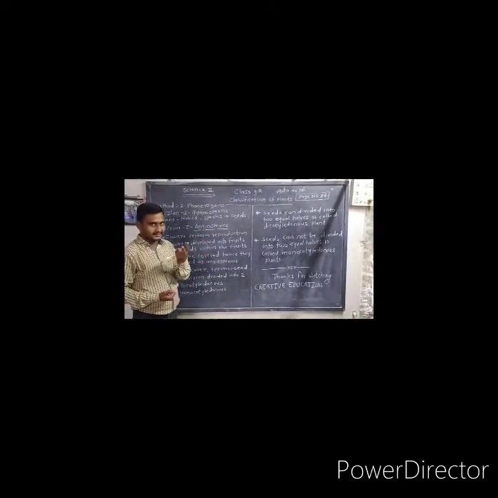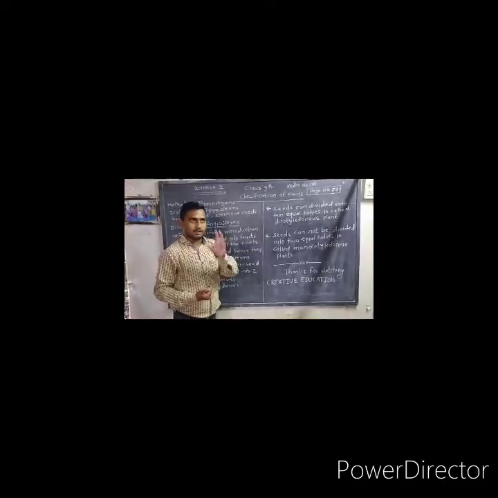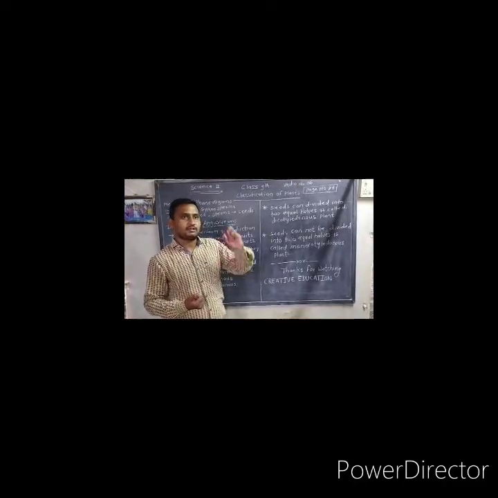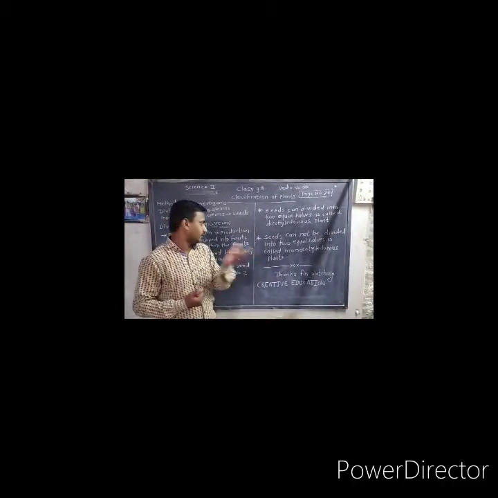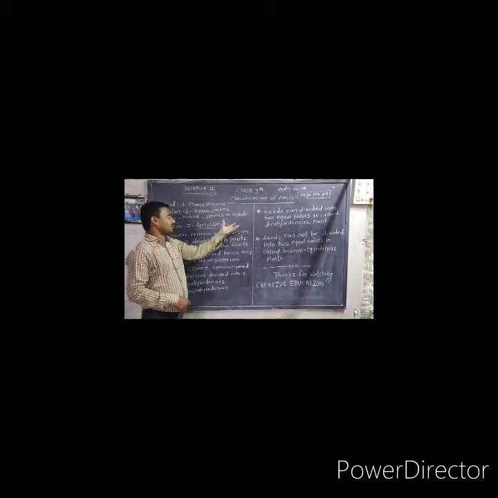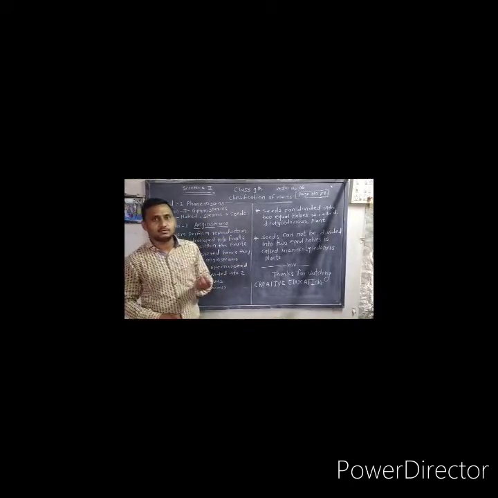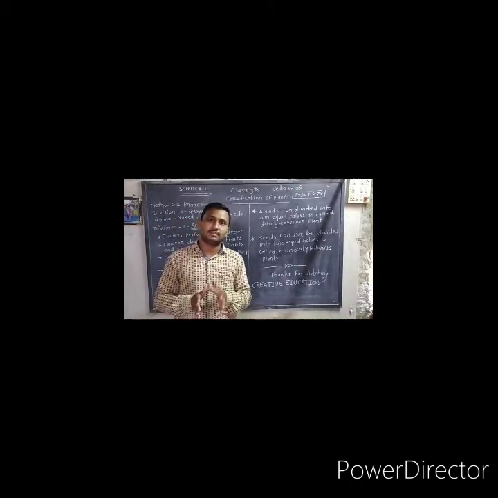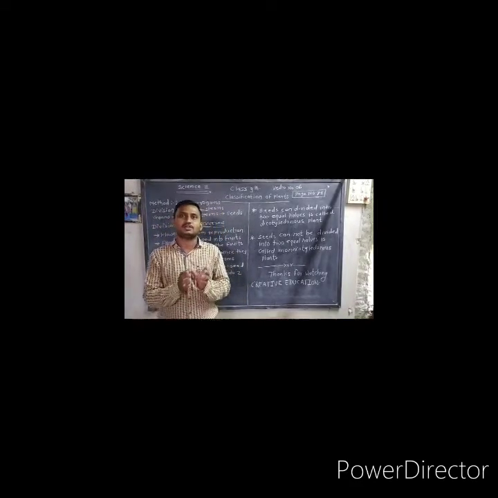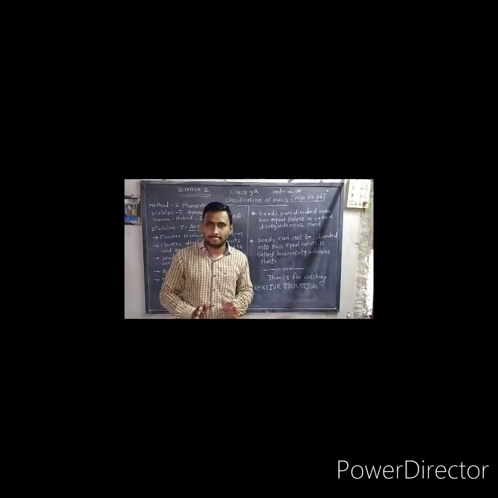In this way, the angiosperms are divided into two subdivisions, and these two subdivisions are called dicot and monocot. In this way, chapter number 1 of Science 2 is finished. Classification of plants is a very easy chapter and we finished it in our video lectures.